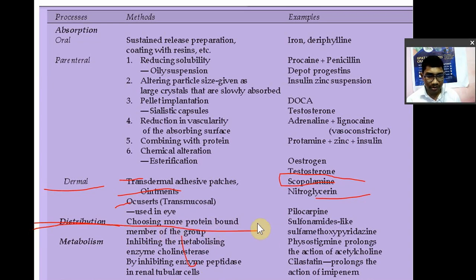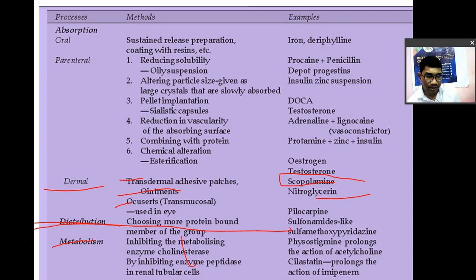An example of this is sulfamethoxypyridazine. And you can also alter the metabolism. For example, you can increase the duration of action of a drug. If a drug is metabolized quickly, its duration of action will be less. But how can you increase the duration of action? Just suppress the metabolism. Use microsomal enzyme inhibitors, so use the drug with a microsomal enzyme inhibitor so that the metabolism of that drug will not be quick and it will show longer duration of action, for example.